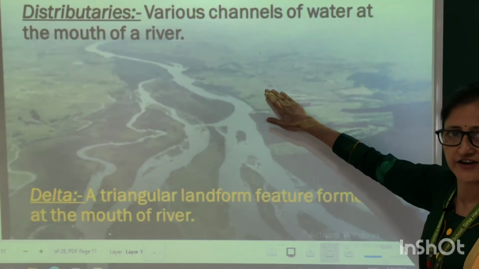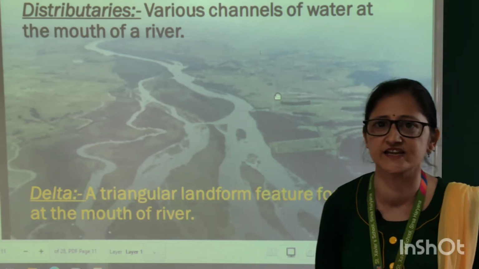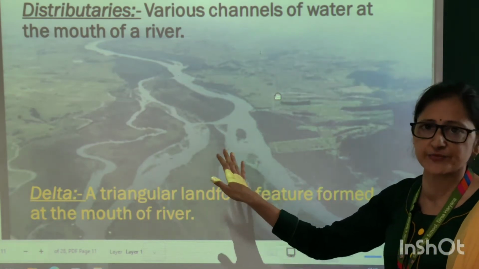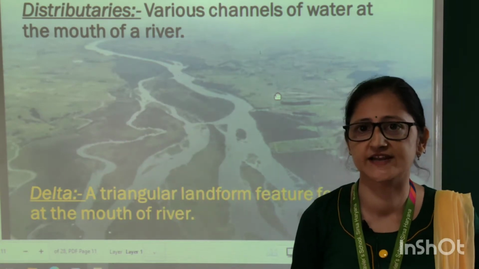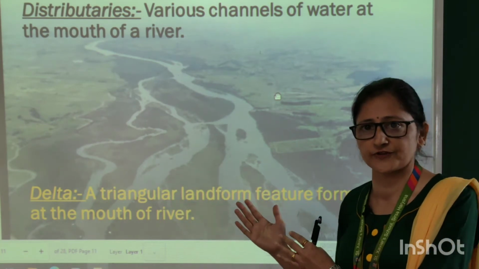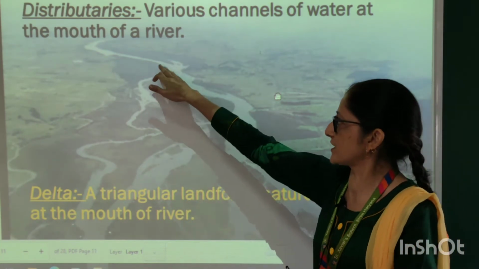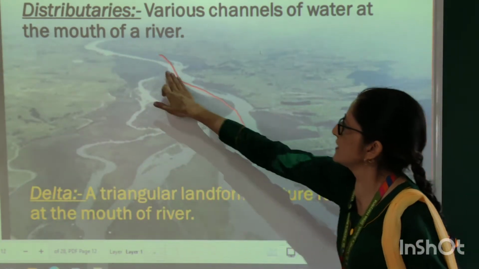Now, when the river enters its last course, that is the third stage, it forms distributaries. Distributaries, as is clear from the name, to distribute, means at the mouth of the river, the river water gets distributed into various channels like this.